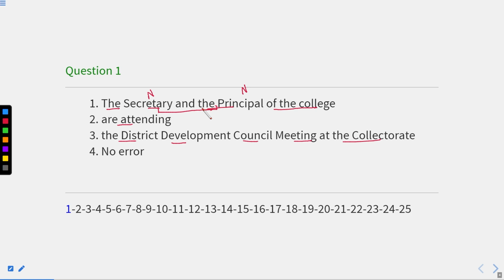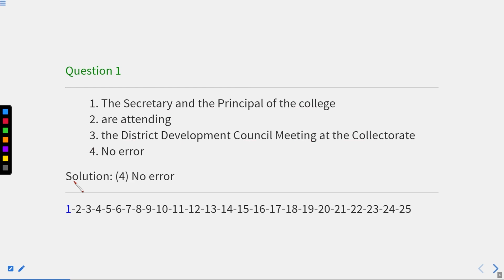And if they are different, they are two. Two means more than one. And whenever we have a plural subject, we need to write a plural verb only. Of the college are attending. So are is used for these two because these two are plural nouns or plural subjects. That is why we have used a plural verb. The district development council meeting at the collectorate. So this part is also correct. Now, all the three parts are correct grammatically. That is why our answer will be the fourth one, that is no error. So our answer is no error.